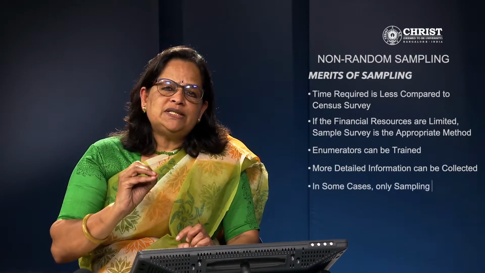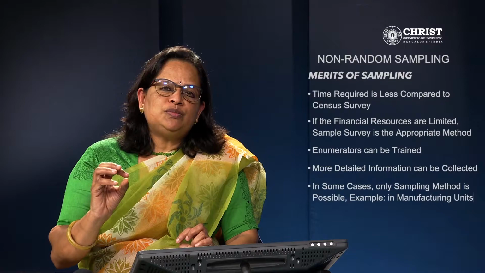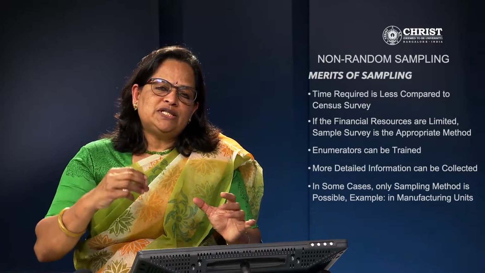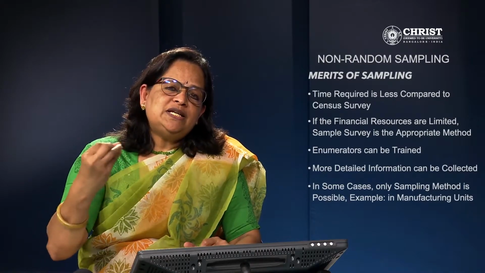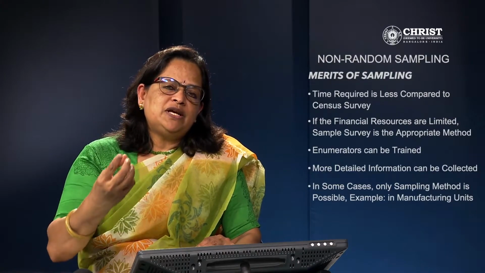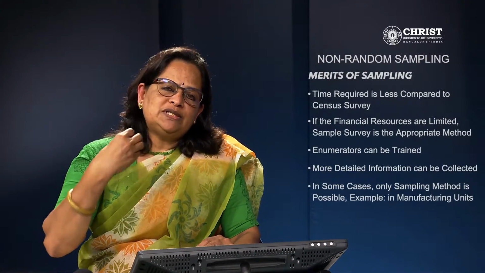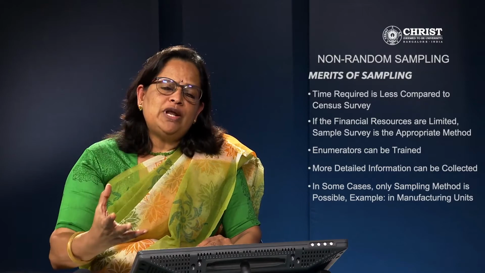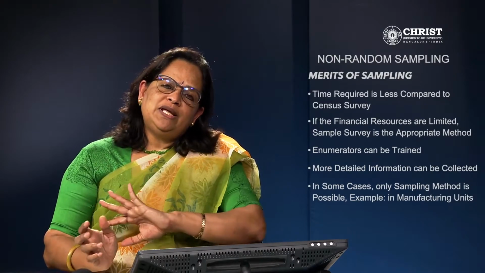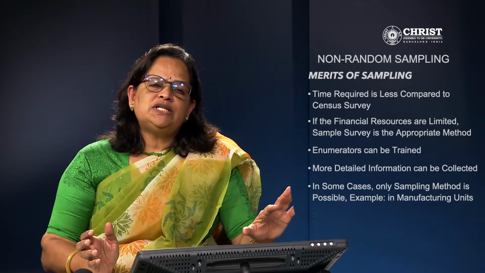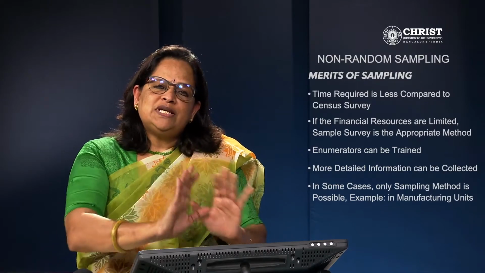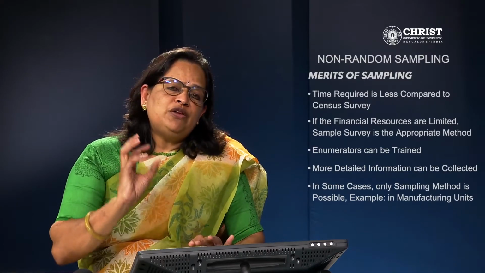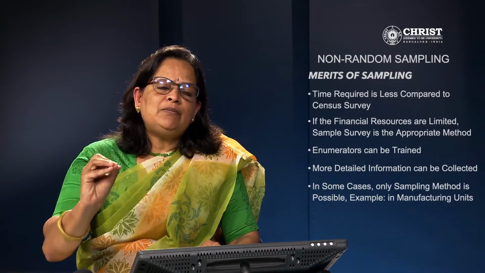Now, in some cases only the sampling method is possible. For example, manufacturing units. You will not check each and every item. If it's a garment factory, you will take one lot. If you see that it's appropriate and there are no damages, then you will assume that the entire lot is error free, so you can send it for sale. That is why manufacturing units always use sampling.